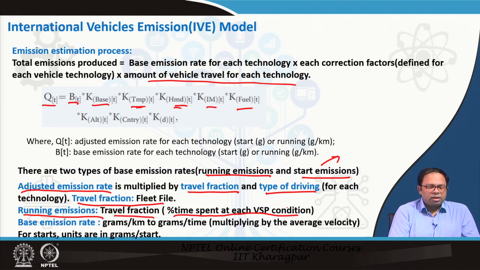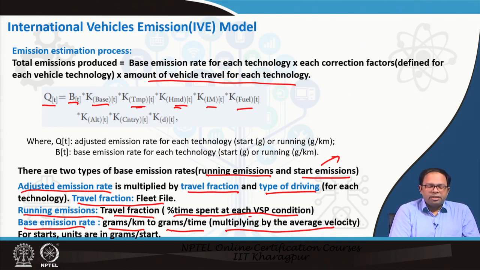That means the time spent at different speeds will be combined, and we have the base emission rate. Because of running emissions, we have to convert it from grams per kilometer to grams per time. Why? Because we have to multiply with the average velocity or the speed in that particular driving condition.